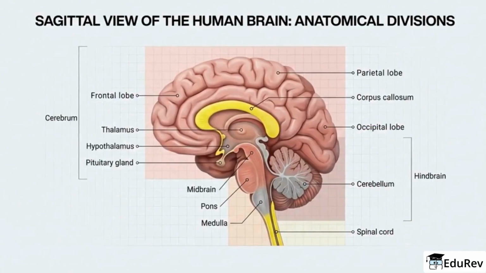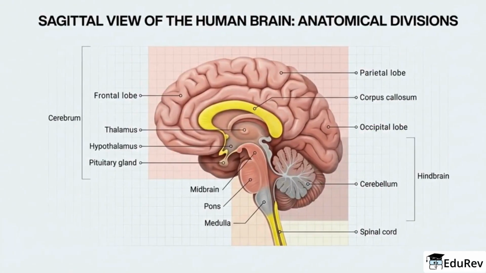Looking at the brain in a midline view, the large cerebral hemispheres make up the cerebrum, with frontal, parietal, and occipital lobes supporting decision making, sensory integration, and visual processing, respectively. The corpus callosum connects the two hemispheres.